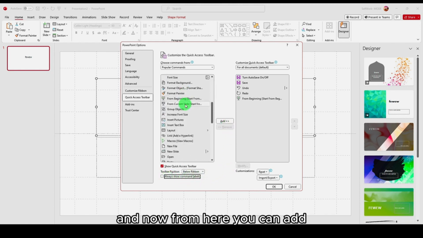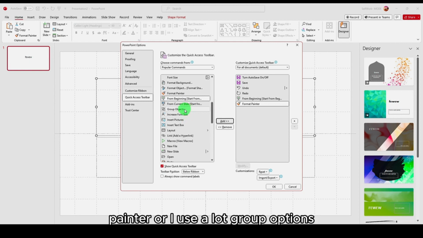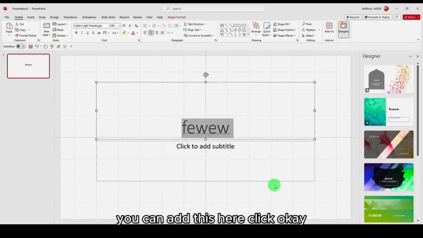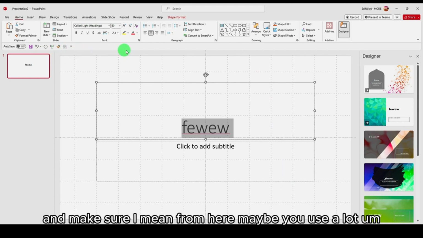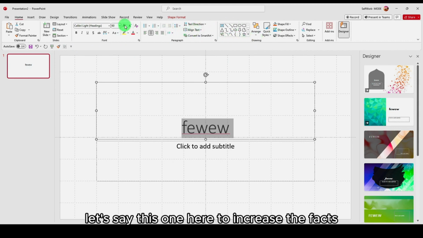And now from here, you can add, let's say, I use Format Painter a lot, or I use group options a lot. You can add this here, click OK, and now you have this here. And maybe you use this one here a lot.